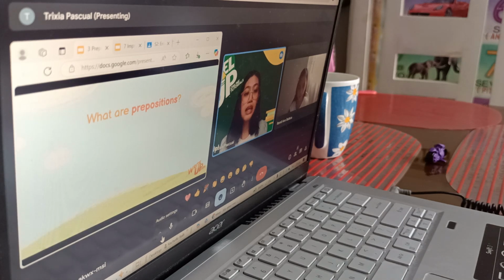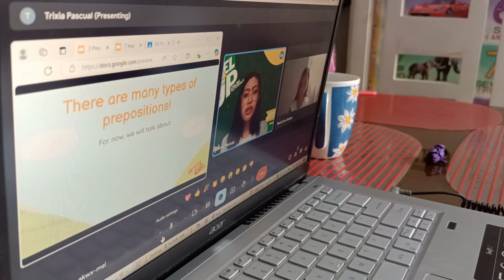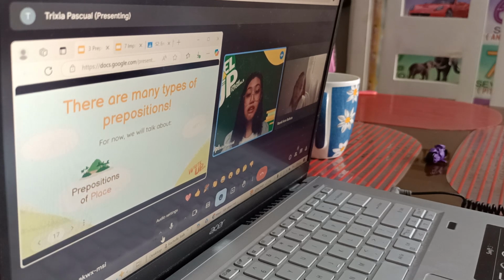What do we mean when we say preposition? According to this, usually it is composed of short words only, and it connects or relates one word to another. Now, there are many types of preposition. However, the focus of today's session is the prepositions of place, just like what you said, and the prepositions of time.